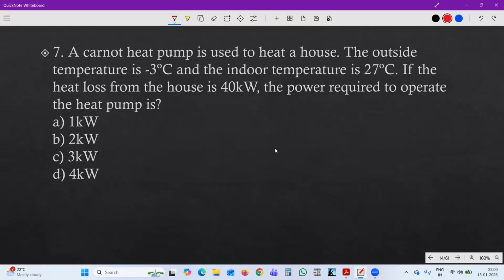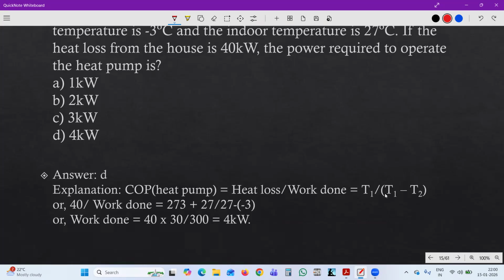Seventh, a Carnot heat pump is used to heat a house. The outside temperature is minus 3 degrees centigrade and the indoor temperature is 27 degrees centigrade. If the heat loss from the house is 40 kilowatt, the power required to operate the heat pump is? So here is a numerical problem. Let's see the solution for this one for the Carnot heat pump. Okay, so here is the explanation.